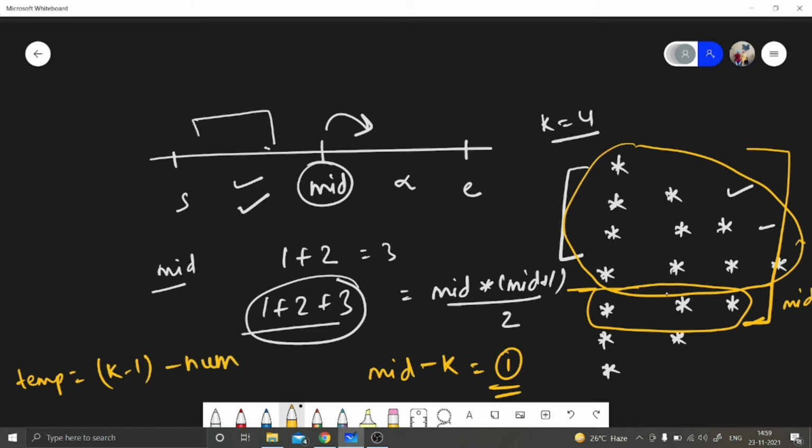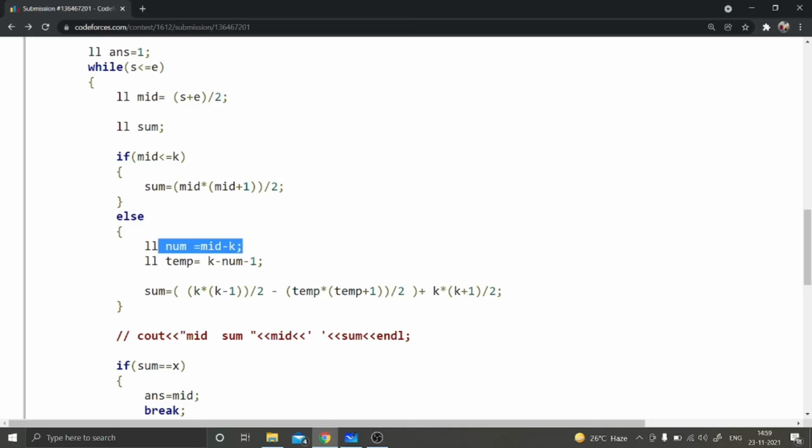For now I'm considering that this is k minus 1 rows, right? Up to k minus 1 I'm subtracting num, the number of extra rows we have. So k minus 1 minus num will give me this. I will calculate the sum up to that, and subtract it from this part. Then we will get the extra part sum. That's what I have done.